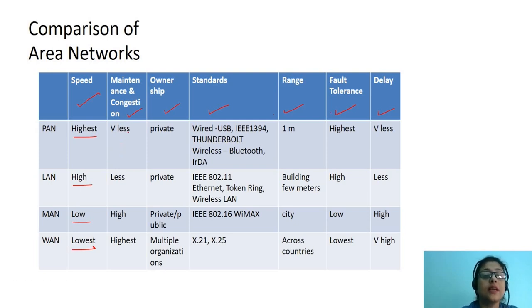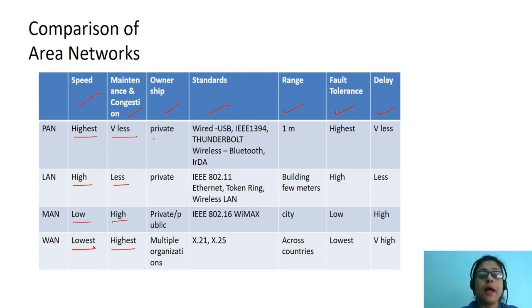Regarding maintenance and congestion, PAN has very less maintenance and congestion. LAN has less maintenance and congestion, but it is higher than that of PAN. MAN's maintenance and congestion is high and WAN's maintenance and congestion is highest among all the area networks.